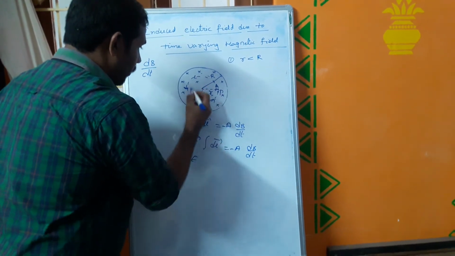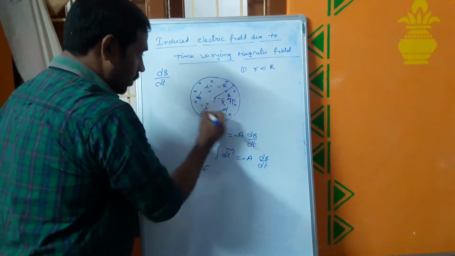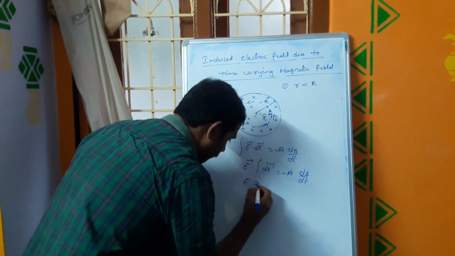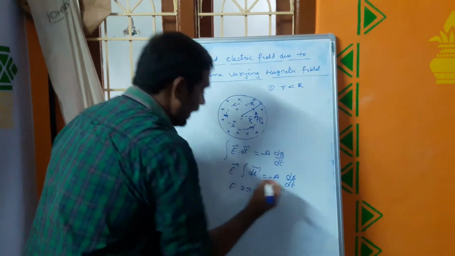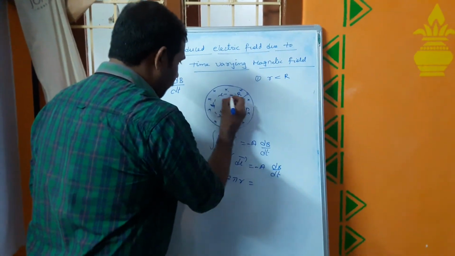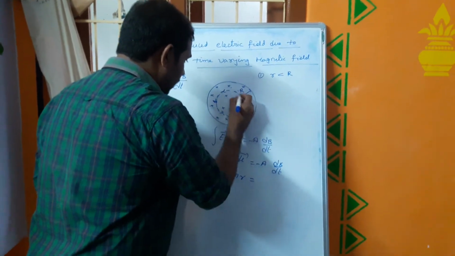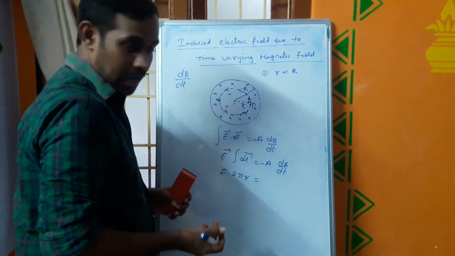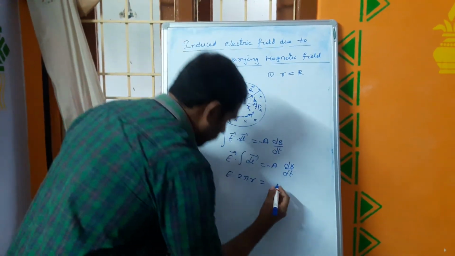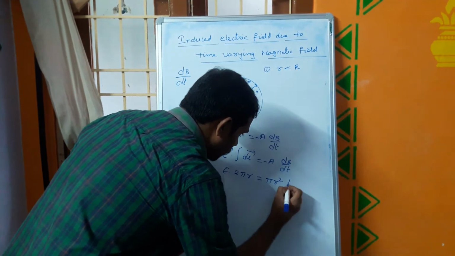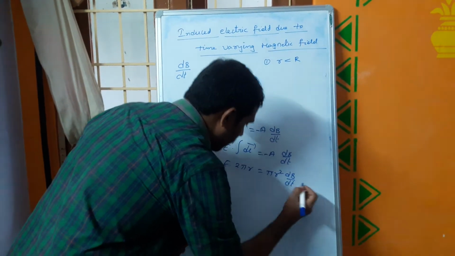The length of this closed curved surface is 2 pi r. And A indicates the area. What is the area? It is the area in which the magnetic field is present, that will be pi r square. So the time varying magnetic field is dB by dt.